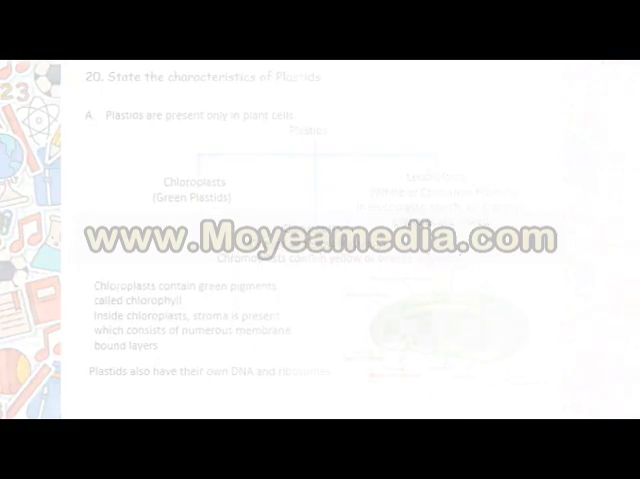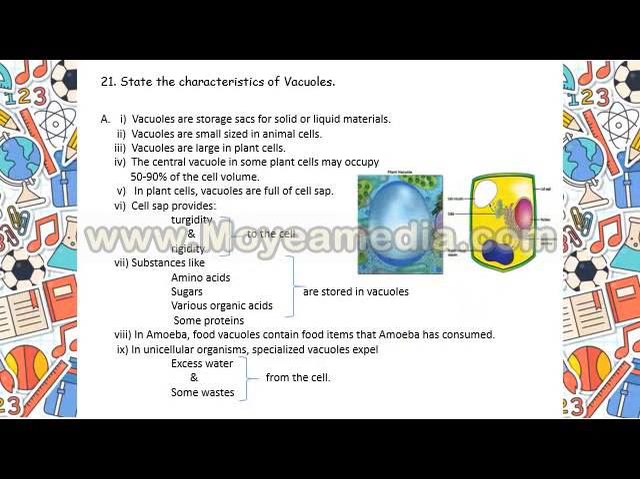Coming to the characteristics of vacuoles. Now, vacuoles are storage sacs for solid or liquid materials. Vacuoles are very small size in animal cells, but very large size in plant cells. Central vacuole in some plant cells may occupy 50 to 90% of the total cell volume. So, can you imagine how large it is in case of plant cells, that it occupies 50 to 90% of